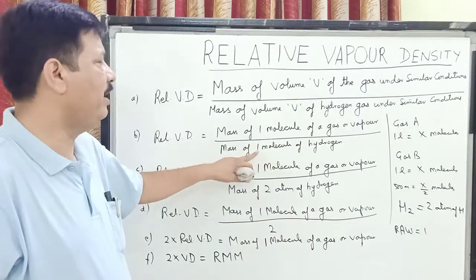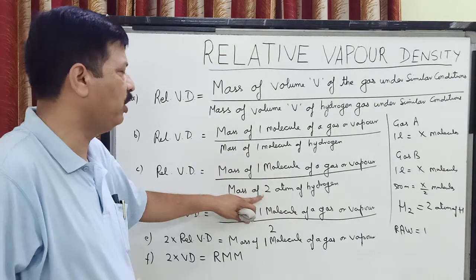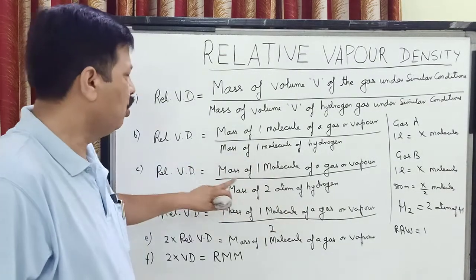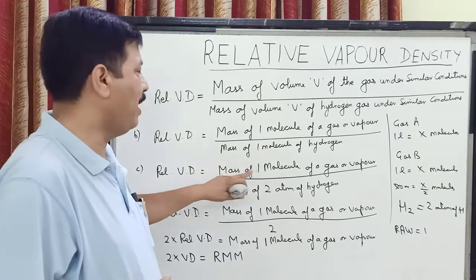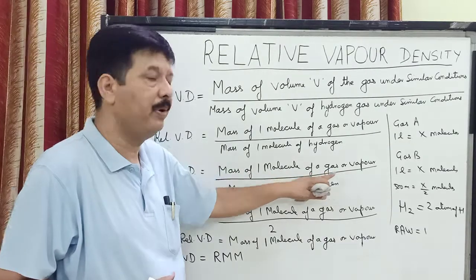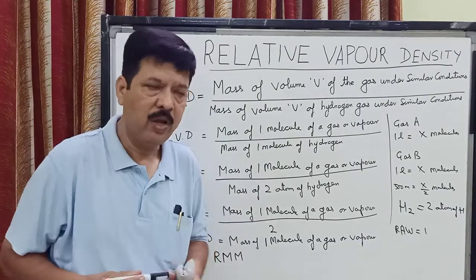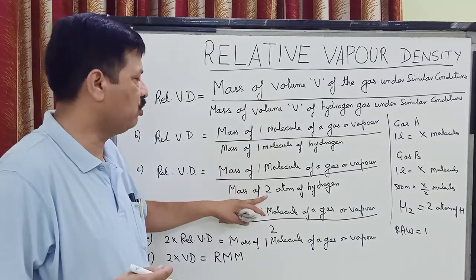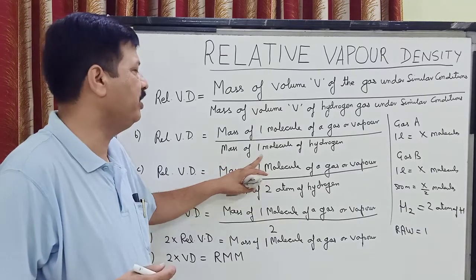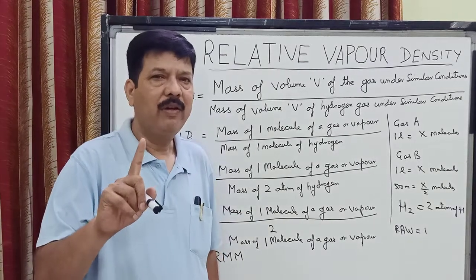So in place of one molecule of hydrogen, I have replaced it with 2 atoms of hydrogen. So we can also say that relative vapor density is equal to the mass of one molecule of a gas or vapor divided by the mass of 2 atoms of hydrogen. And children, the weight of one atom is 1.